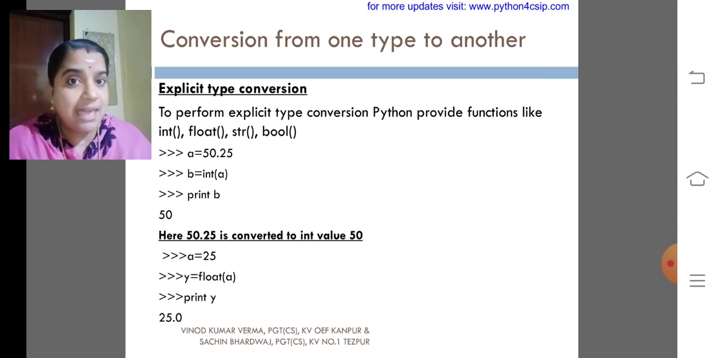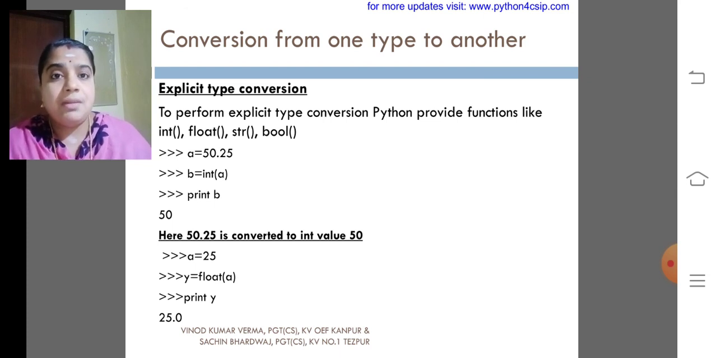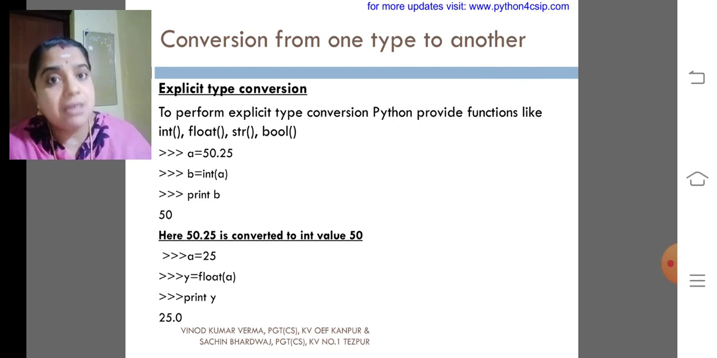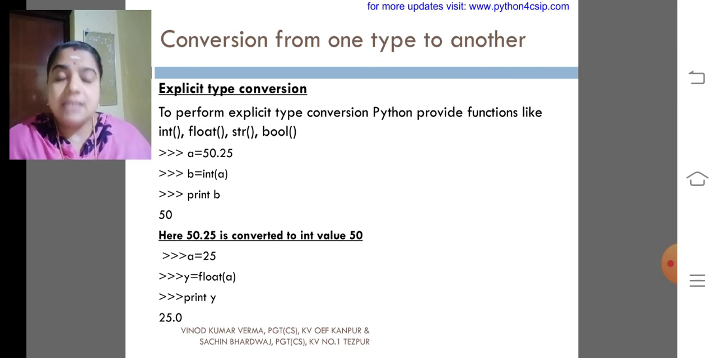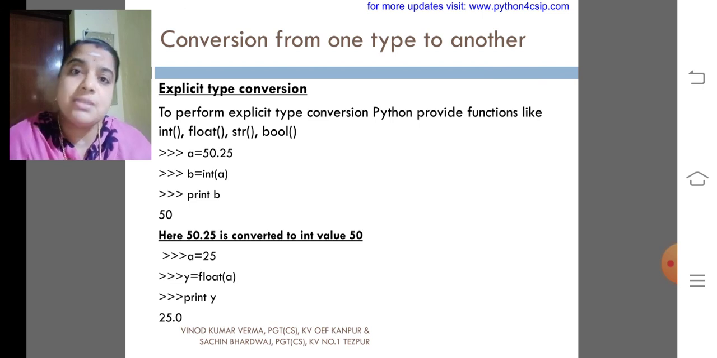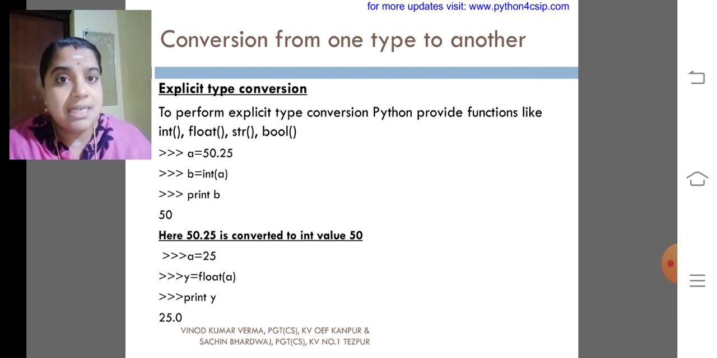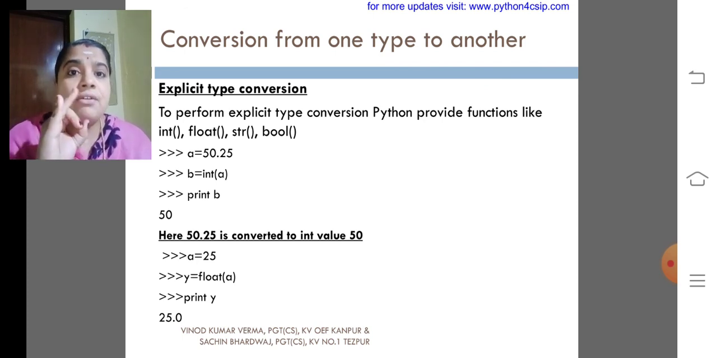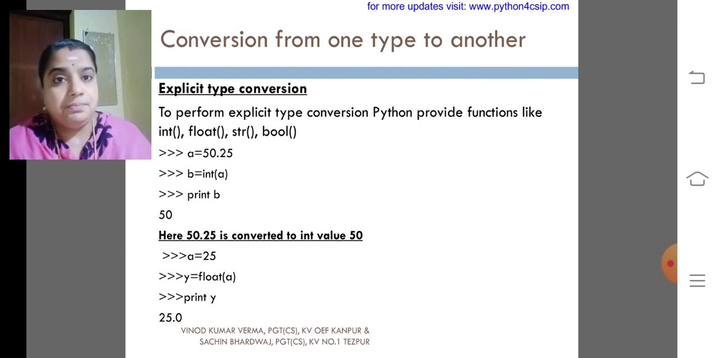So what is implicit type conversion? It is done by the compiler itself. Actually, type promotion only happens. Whereas explicit type conversion is done by the programmers. In some circumstances, we need to convert the type of data into some other form, so Python allows the functions like int of, float, string, or the next one, bool.